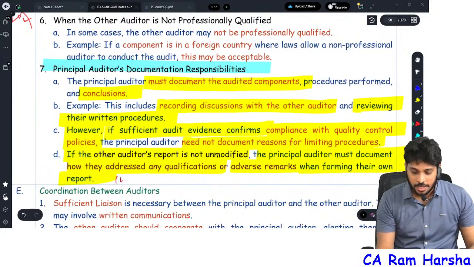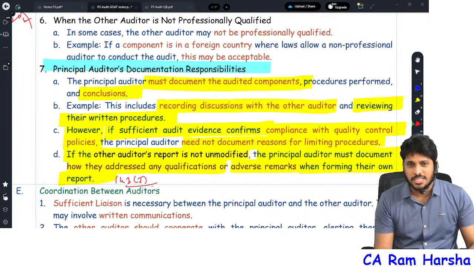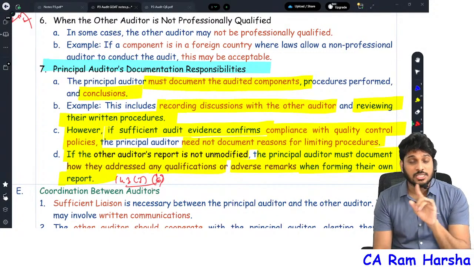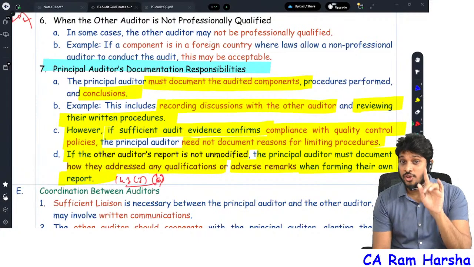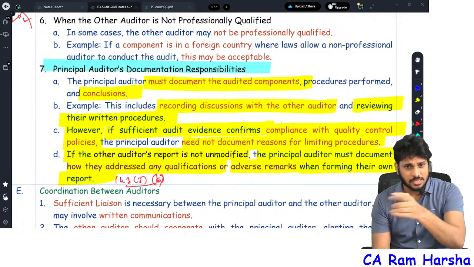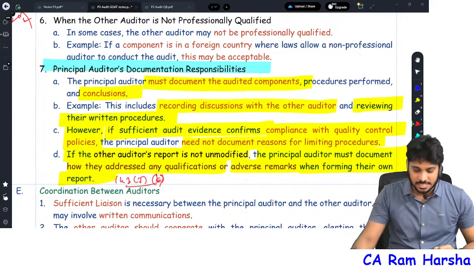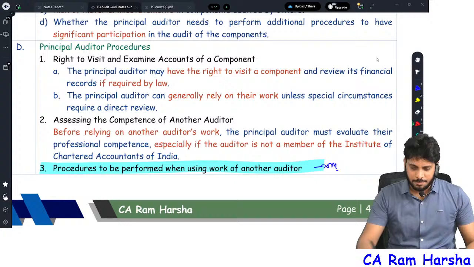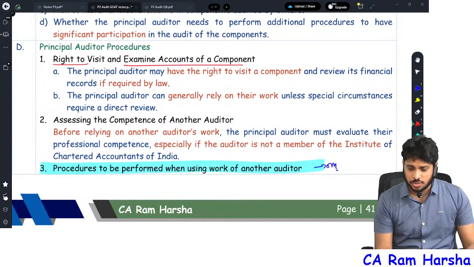That's why you see in 143 subsection 3 there is a point, I think clause B or clause C: have you received the other auditor's report? If so, have you considered it appropriate? They will ask you in 143 subsection 3. Maybe if possible I will cover that reporting requirement before CARO. That's it. So in the exam any of this can be asked. Does a principal auditor have a right to visit and examine accounts of a component? Yes, he has a right to visit a component.